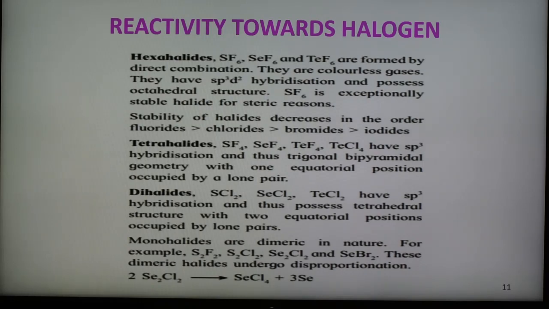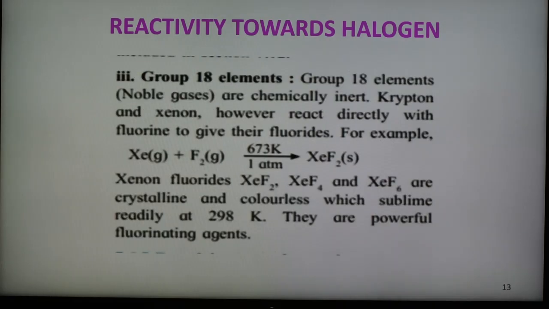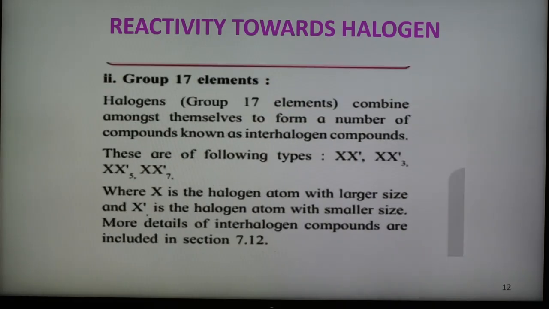So this is reactivity of halogen and forming different types of halides. In case of group number 17, halogen, that is group number 17 elements, combine themselves to form a number of compounds which are known as interhalogen compounds. As we know, inter means between the two, interhalogen means between two halogens forming that compound. So one halogen reacts with another halogen, forming a new type of compound which is known as interhalogen compound.